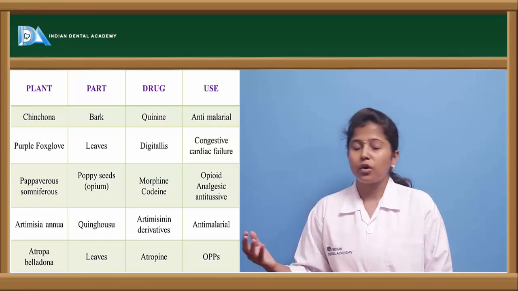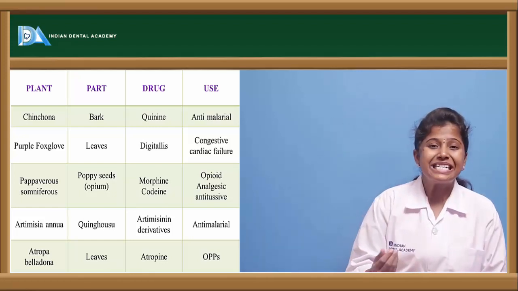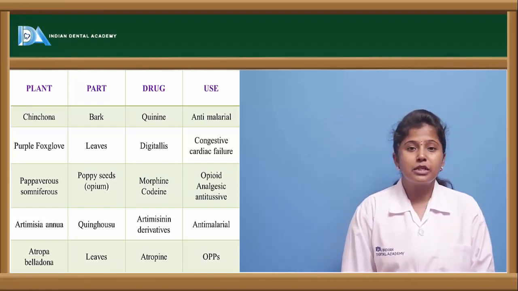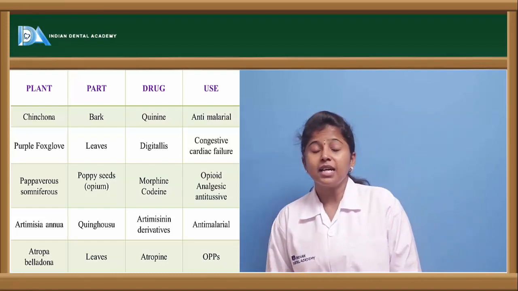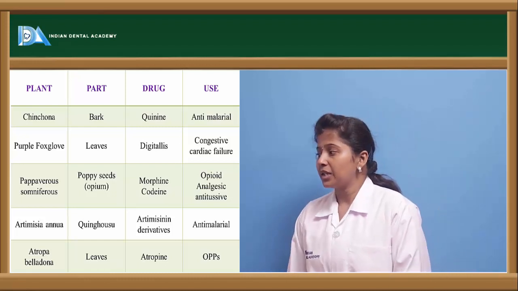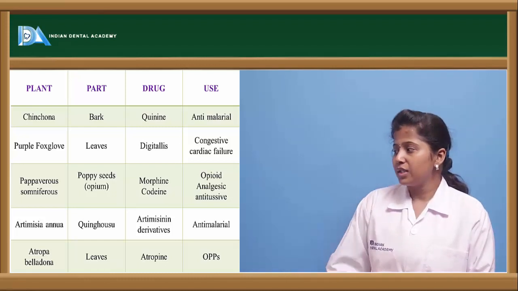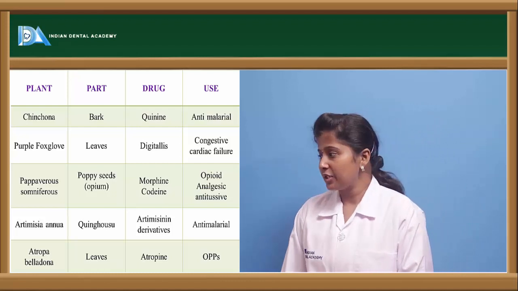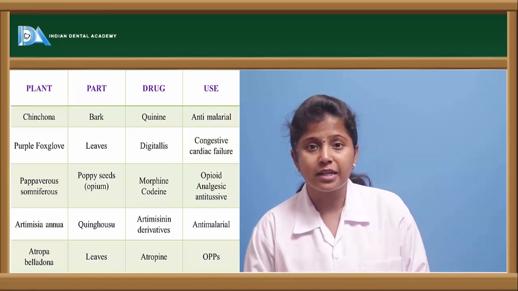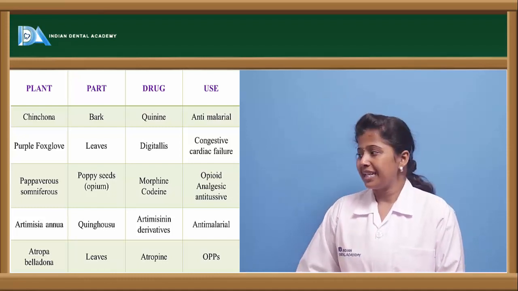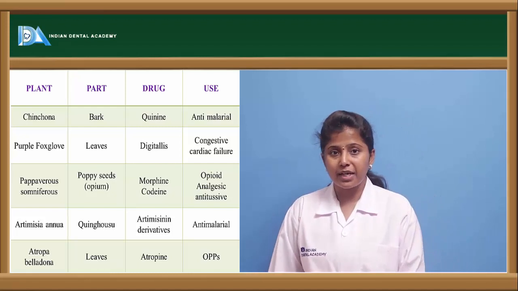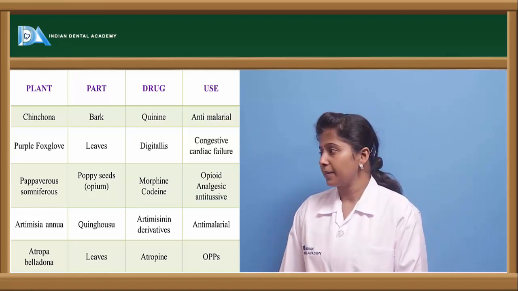Morphine is obtained from the poppy seeds of Papaver somniferum and is used as an opioid analgesic agent. Even codeine is also extracted from the same plant. The other one is Artemisia annua, which is used as an anti-malarial agent. And the other one is Atropa belladonna, from whose leaves atropine is derived, which is used as a sympatholytic agent.